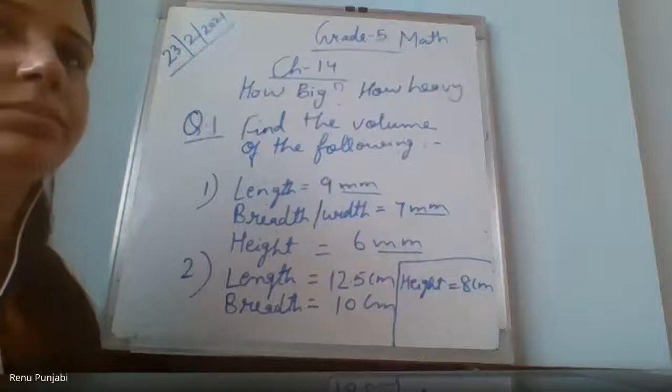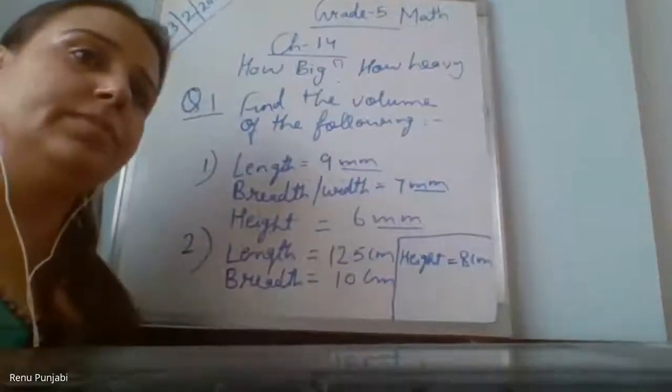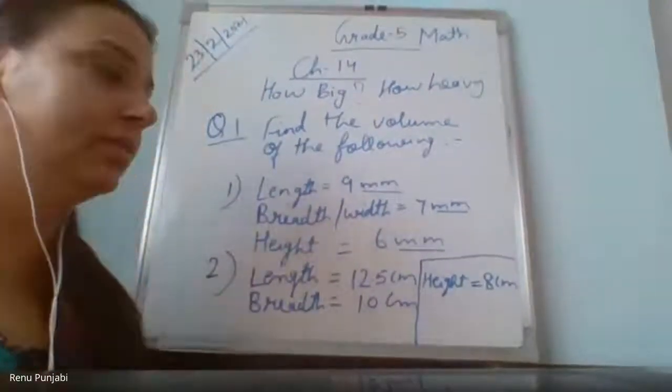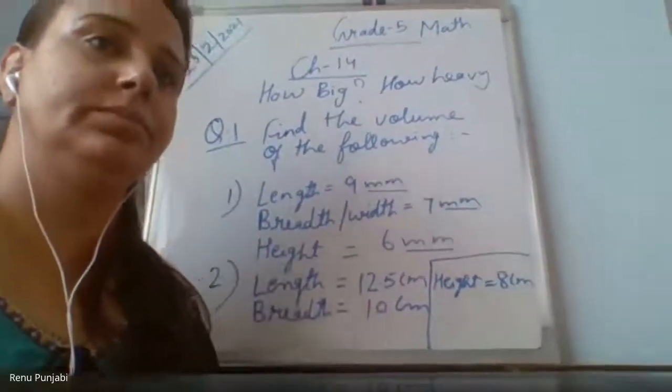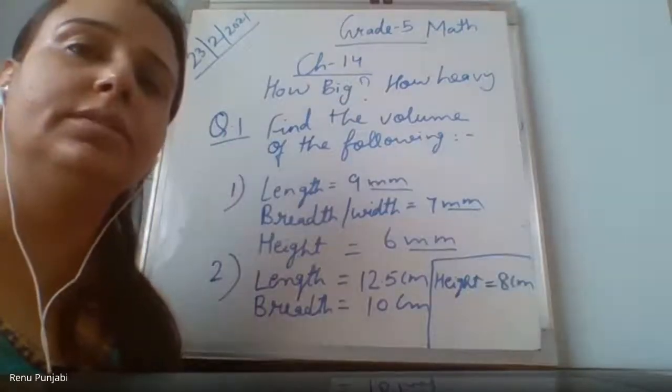Ma'am, your hand is covering the second question. Now you can see. Yes, ma'am. Ma'am, what is length? In which question? Ma'am, it was blurred, so I cannot see.